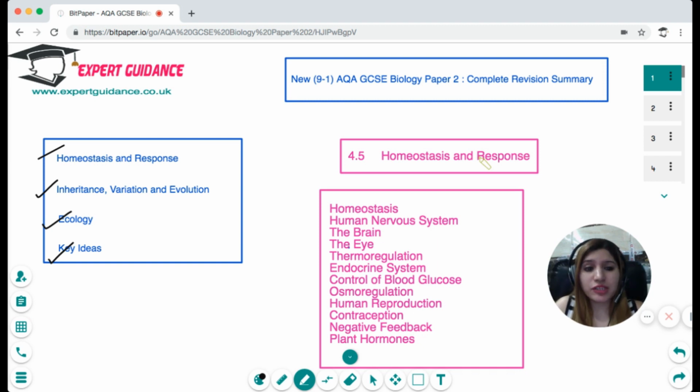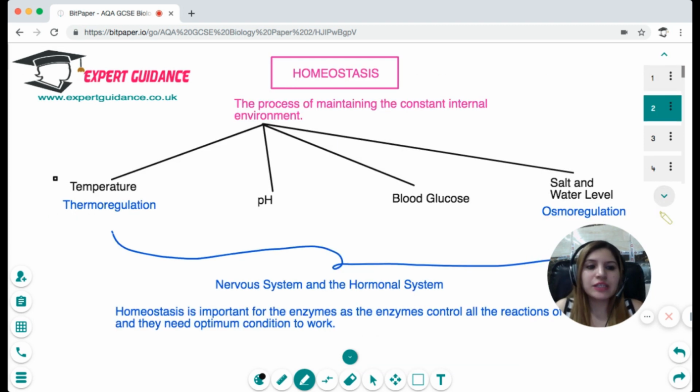So I'll recommend you to watch the video till the end because we'll be discussing all the important bits in good detail. What we'll be covering in this video is the concept of what is homeostasis, the human nervous system, the brain, the eye, thermoregulation, endocrine system, control of blood glucose, osmoregulation, human reproduction, contraceptives, negative feedback, and plant hormones. Okay, so let's begin.